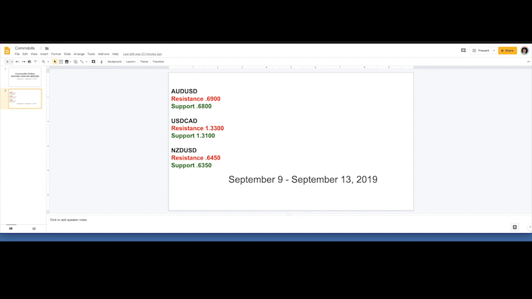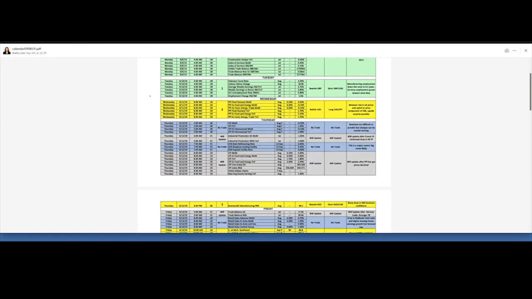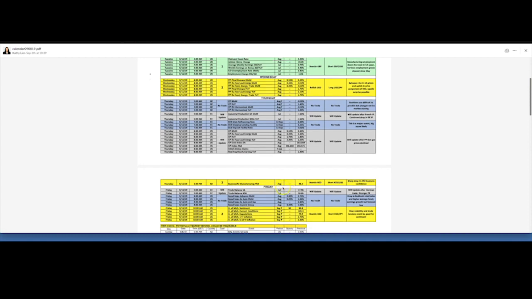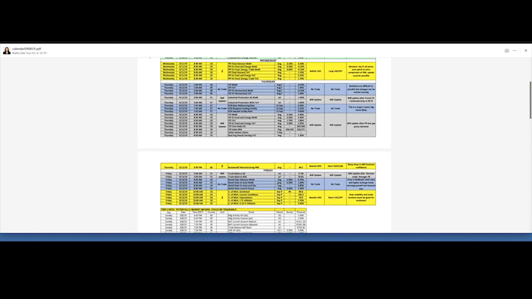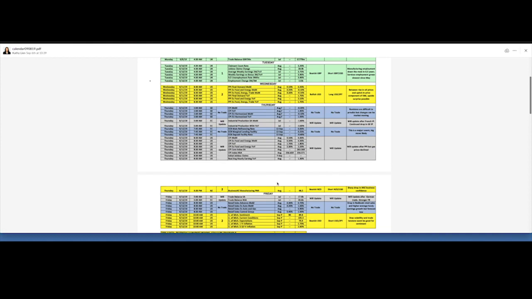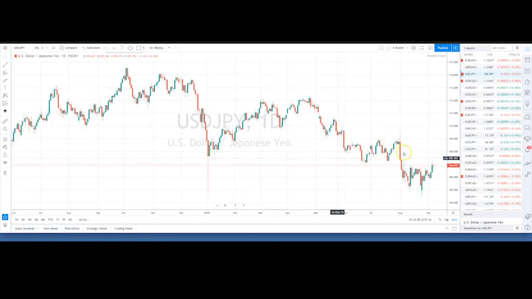But as far as the economic data goes, there's really nothing to talk about. We don't have anything on the commodity dollar land at all, except for New Zealand business manufacturing PMI, which is a tiny minor event that we are mildly bearish on, because certainly a data set out of New Zealand has been negative. But apart from that, really nothing going on here. We're very, very quiet on the economic front. So all we can do is just take a look at the charts and see where everything stands.